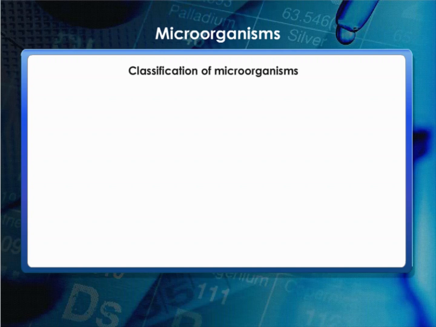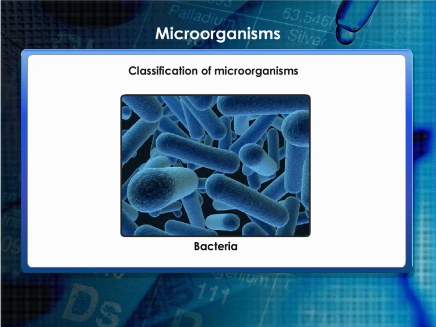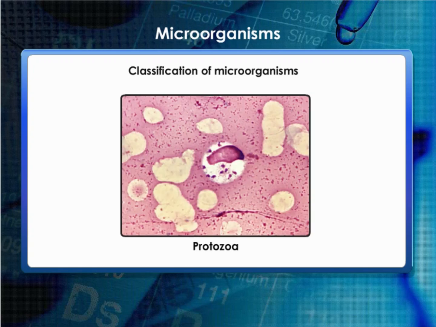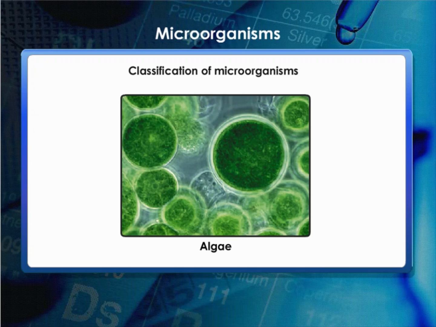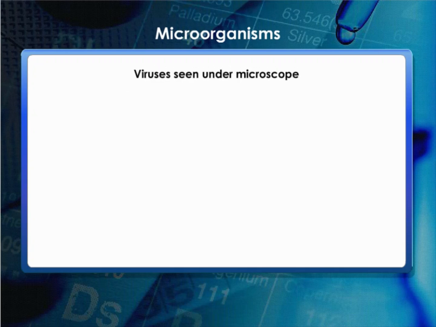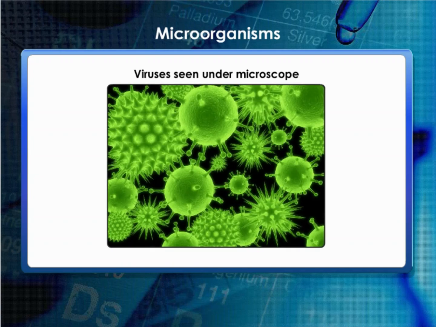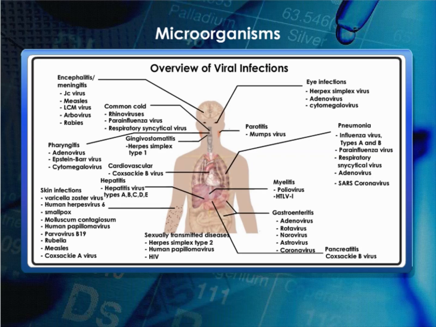Microorganisms are classified into 4 major groups. These groups are bacteria, fungi, protozoa, and some algae. Viruses are also microscopic. They, however, reproduce only inside the cells of the host organism, which may be a bacterium, plant, or animal. Common ailments like cold, influenza, flu, and most coughs are caused by viruses. Serious diseases like polio and chickenpox are also caused by viruses. Diseases like dysentery and malaria are caused by protozoa, whereas typhoid and tuberculosis, TB, are bacterial diseases.